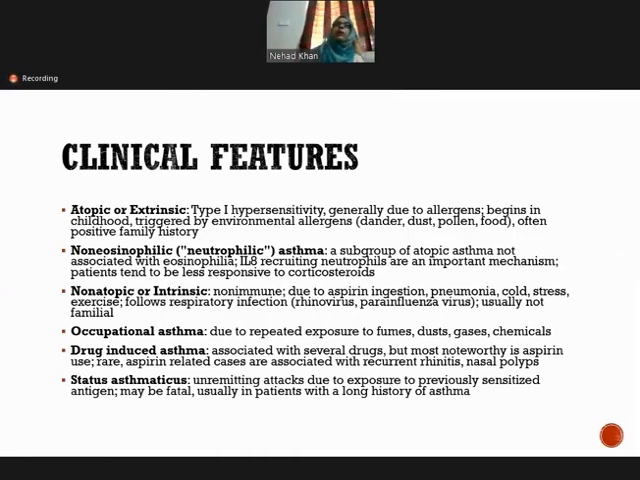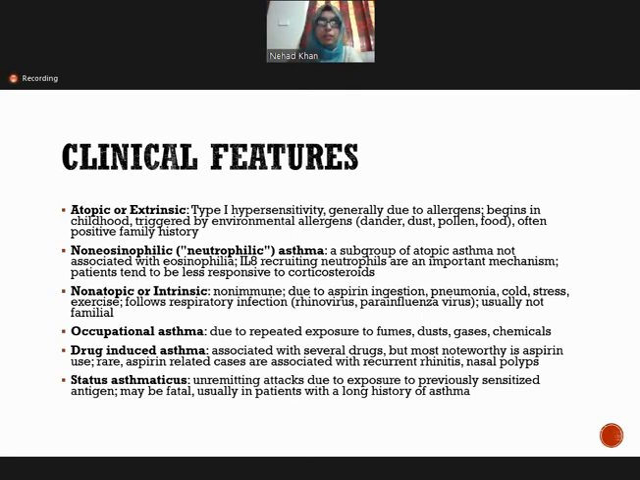Now we come to the clinical features. For the atopic or extrinsic asthma type, it is related to type 1 hypersensitivity. Generally, it is due to allergens, and it begins in childhood. This type is triggered by environmental allergens, that is dander, dust, pollen, and food. And normally in atopic asthma, family history is positive.